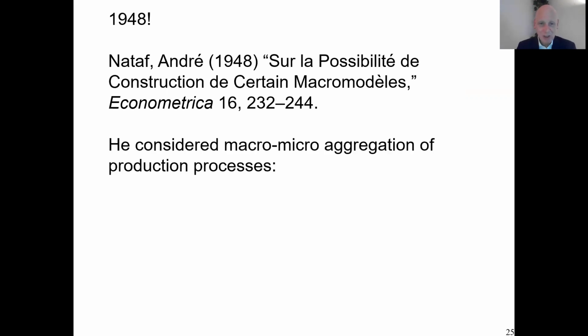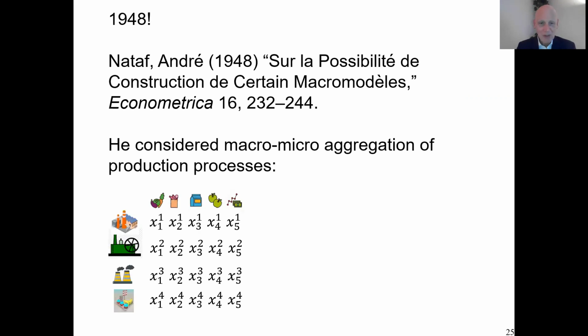And he did it for a production process in a country. So let us assume there are producers in a country, maybe individuals, but let us say factories, and there are production inputs in the country. Together they determine the production process in the country. Then how good is it? Well, one way, more micro-oriented, will be that for every factory, you first evaluate how good the production process of that factory is, how good what they produce. Then you aggregate those over all the factories, and you get the total evaluation of the country.